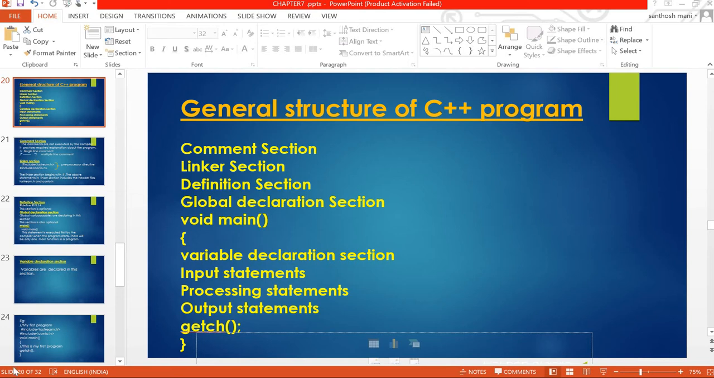General structure of C++ program. Today we are going to learn how to write a C++ program. What is the general structure of a C++ program?